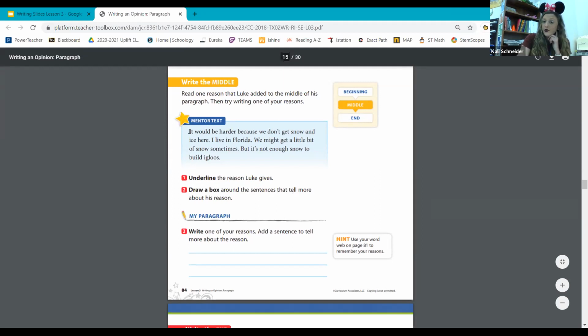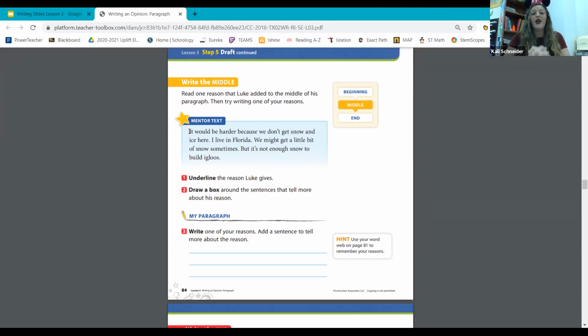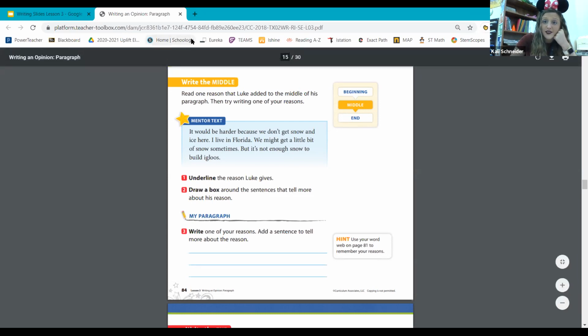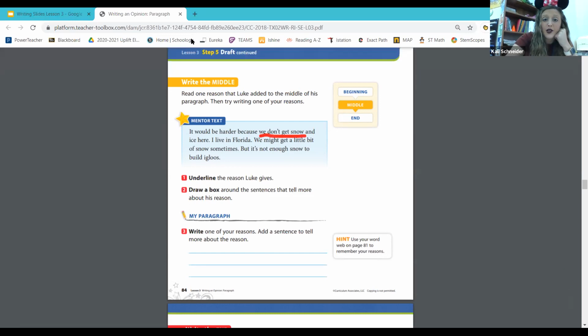So let's look right here, what he included in the middle of his text. It would be harder because we don't get snow and ice here. I live in Florida. We might get a little bit of snow sometimes, but it's not enough snow to build igloos. So we need to think about, what is a reason Luke gives? What's a fact? Right. The fact that he shared with us is that we don't get snow and ice here. That's just a fact. And that's a good reason.